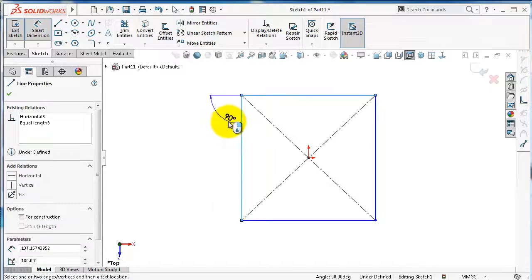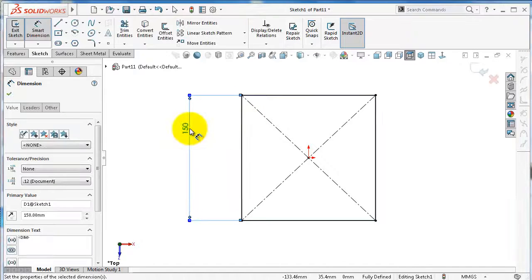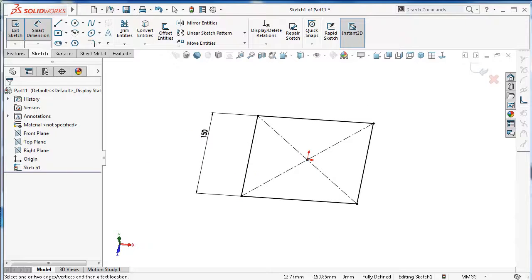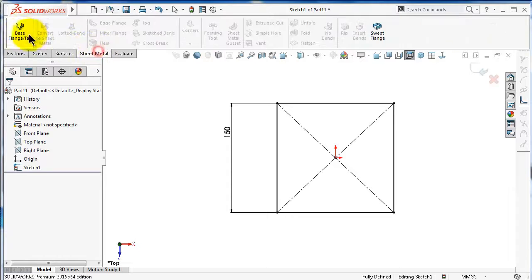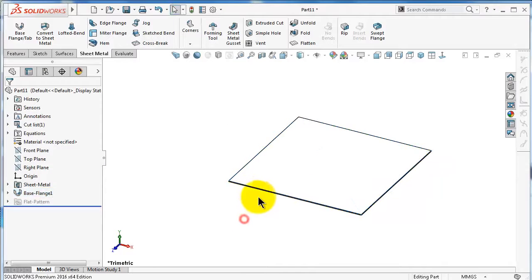Make it equal and define its dimension of 150. And go to base flange and have it with 1 millimeter thickness. Click OK.